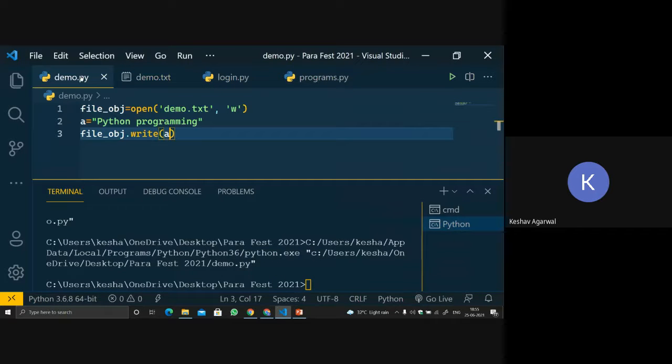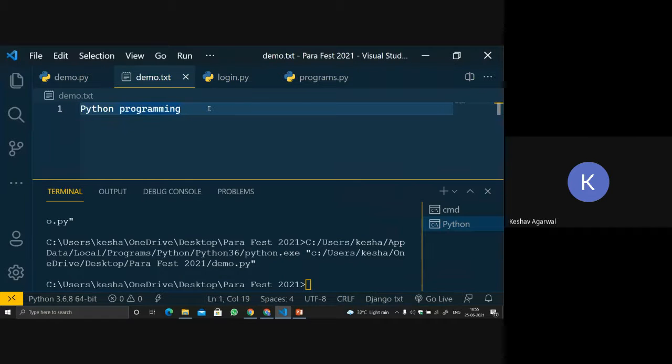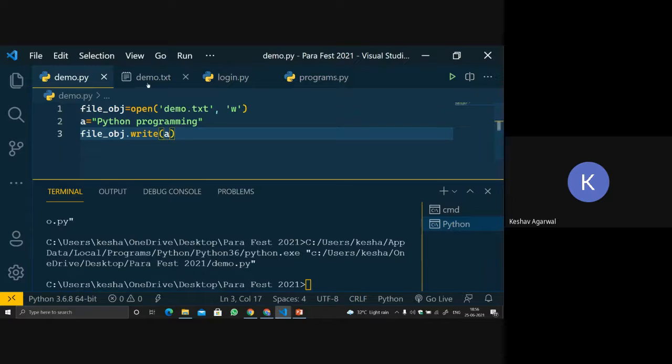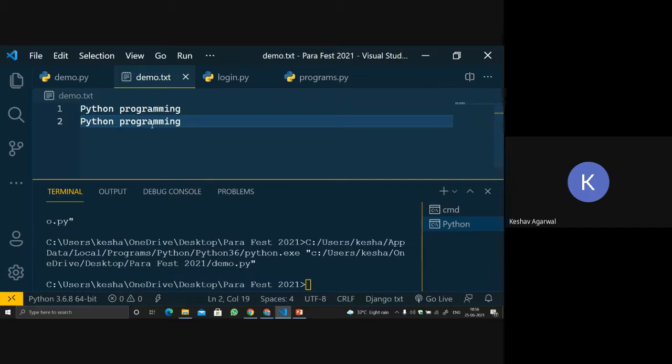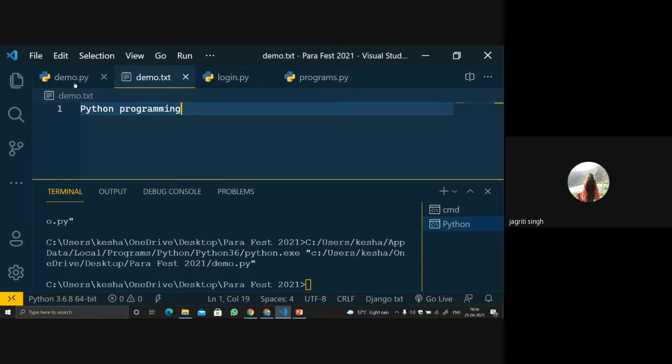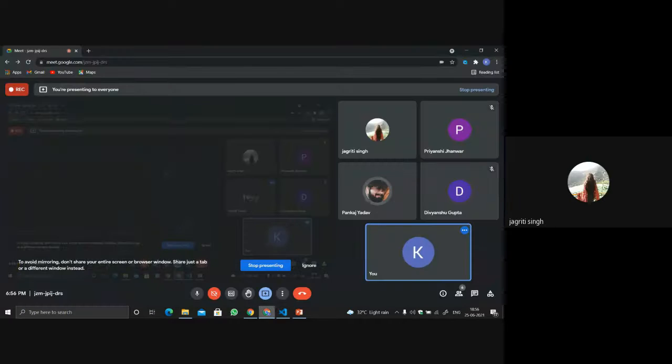So what do you think will happen if I run the code again? Will another line with the same text appear, will this be the output? If I run this particular code again, do you think this will be the output? No, this will not be the output.